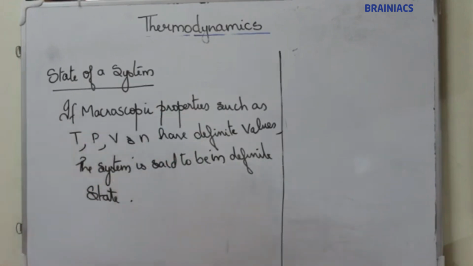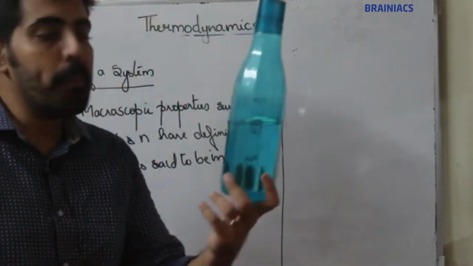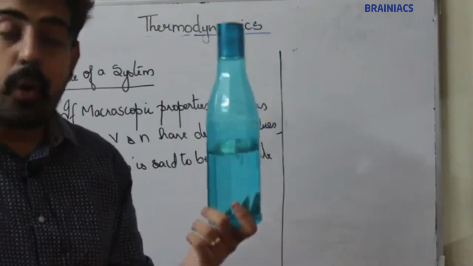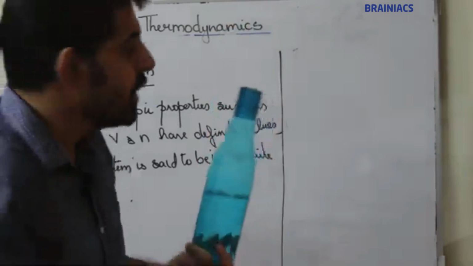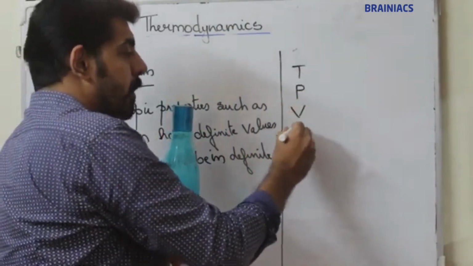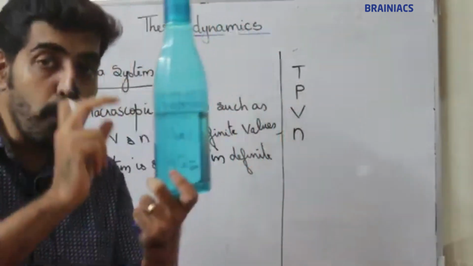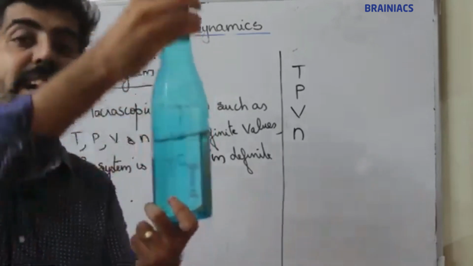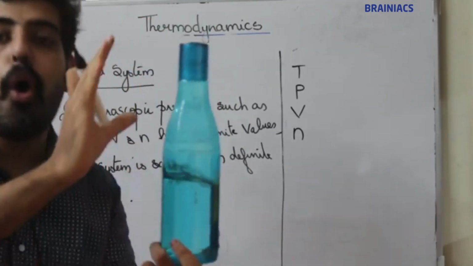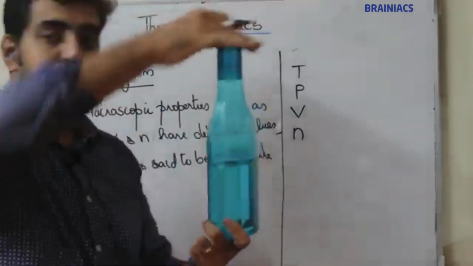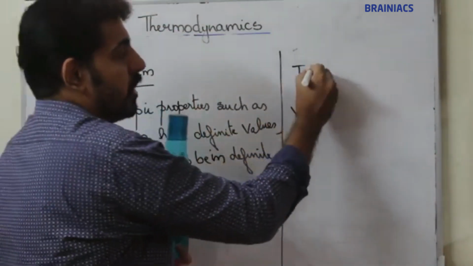For example, consider this macroscopic bulk system. Now if I am calculating temperature, pressure, volume and number of moles of the system, that means I am expressing the condition or state of that system. If I place a thermometer, the thermometer value shows the temperature of the system.